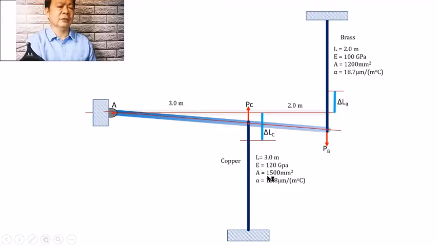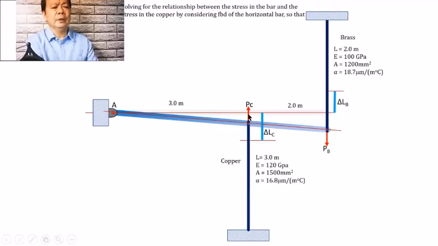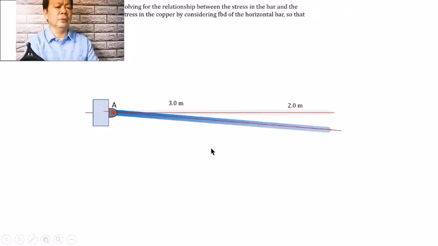Let us try to start with establishing the relationship between the P sub C and the P sub B, diba? The relationship between the stress on the copper and the brass, by getting the relationship also between the P sub C and the P sub B. And that is by considering the free body diagram of the horizontal bar. So, pansamantala, tanggalin ko muna yung mga other loads, and I'll show that this bar is subjected now to the P of C. Diba? Yun yung pull, axial load that is acting on the copper. And on this end, I have here the P of B, the pull that is acting on the brass.